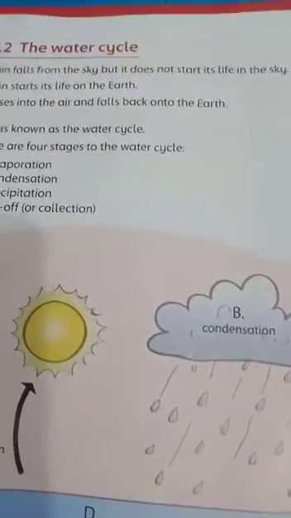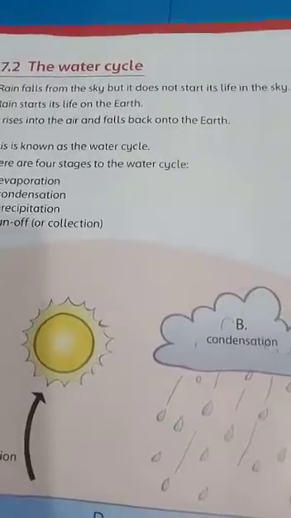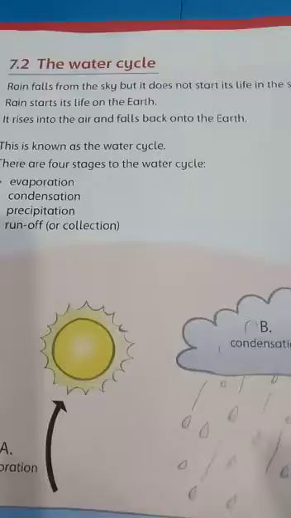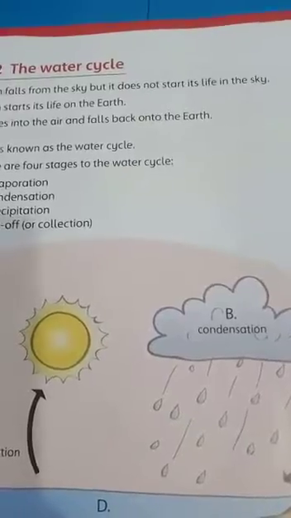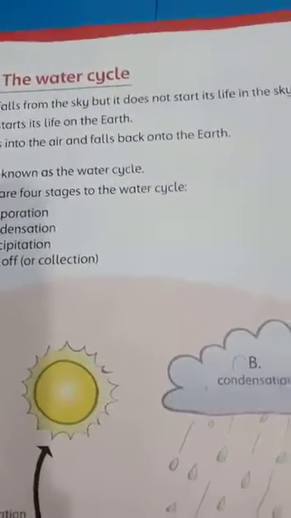Now how this water is old, you can see through the water cycle. The water cycle is a process in which water is moving in the form of a circle around the earth. Rain falls from the sky, but the life of rain does not start from the sky. It starts from the earth.